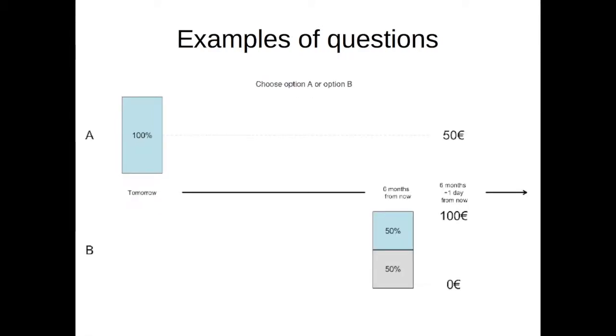Here is a third example. Option A gives €50 for sure in 6 months and 1 day from now. Option B gives a probability of 50% to get €100 in 6 months and 1 day from now, and a probability of 50% to get nothing. In this question, option B would be solved in 6 months from now. Therefore, with option B, you would have to wait for 6 months in order to know if you would receive €100. In this case, the main difference between the two options is that option A offers a gain for sure, whereas option B is risky and would be solved in 6 months from now.